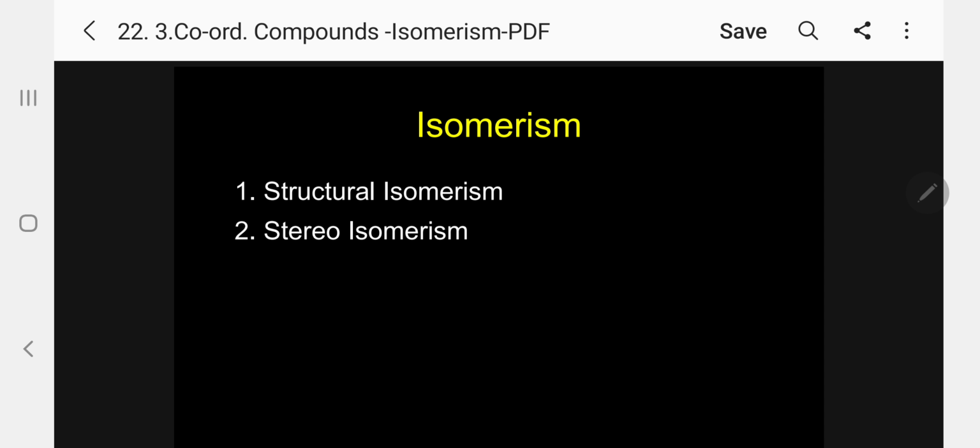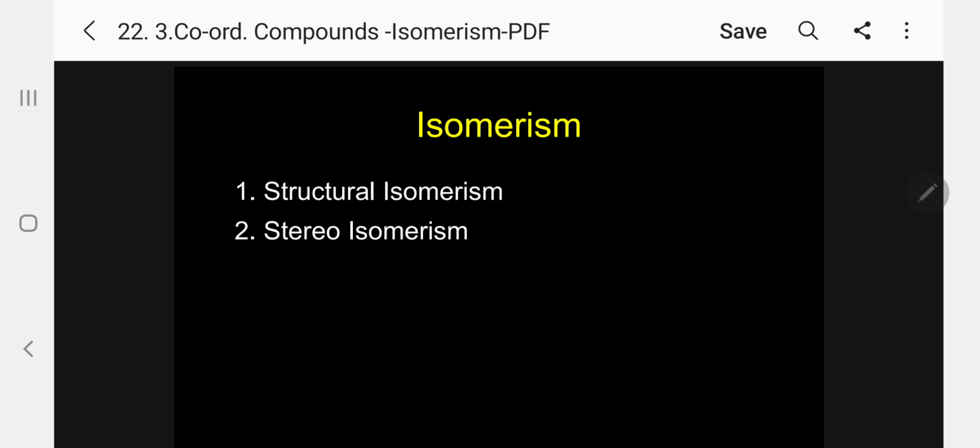Kindly follow. Even though I have said simply isomerism, I am specifically giving coordination isomerism, because simply saying isomerism may indicate organic isomerism also.